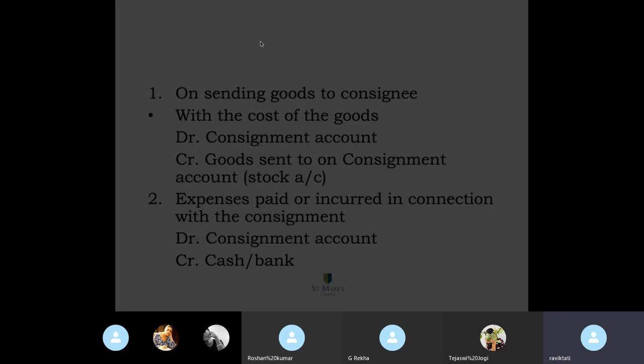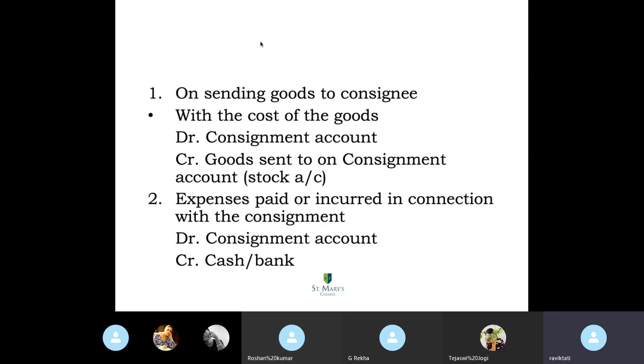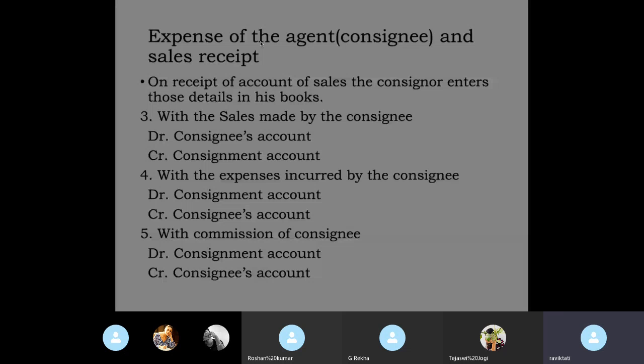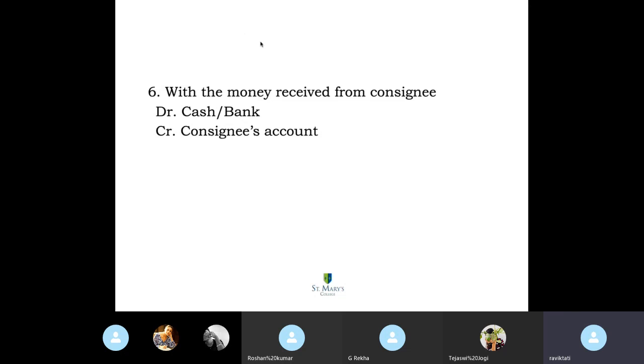Now come again to the entries: on sending the goods to the consignee, expenses paid, sales by consignee, expenses incurred by the consignee, commission of consignee, and last of all, the balance due to be received from consignee.